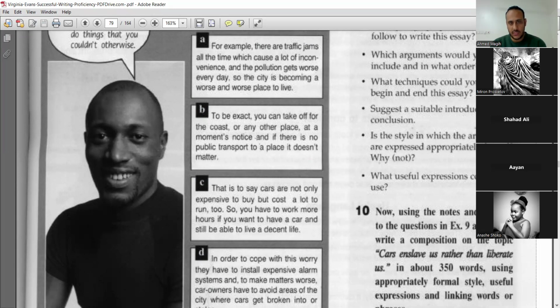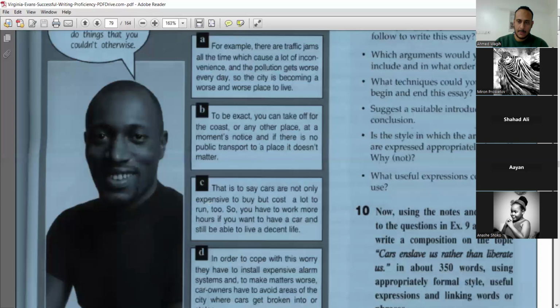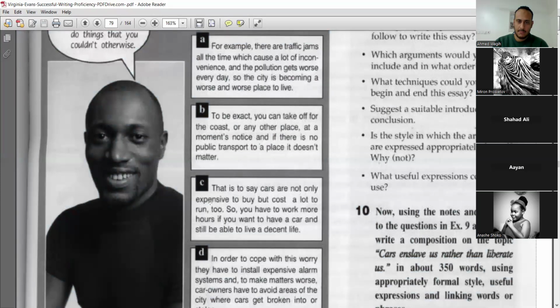A or B or C or D? A, B, C, or D? Which one is supporting this? The answer is C. Yes. Thank you, Fatma. Thank you, Anashi.